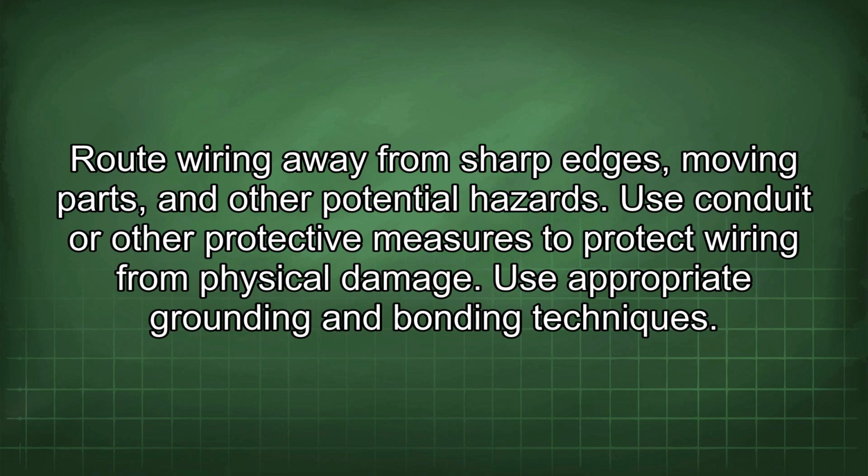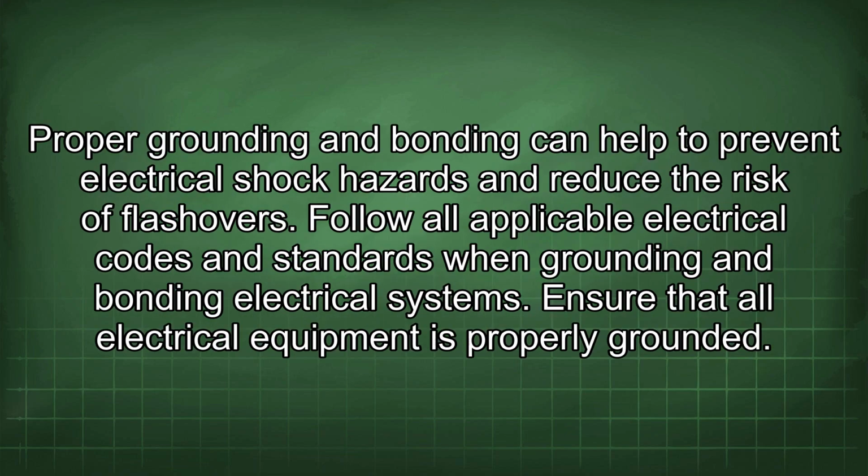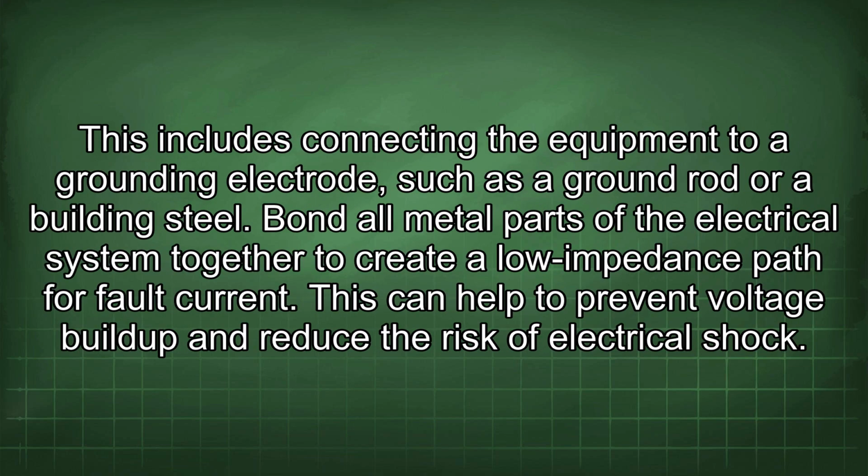Use appropriate grounding and bonding techniques. Proper grounding and bonding can help to prevent electrical shock hazards and reduce the risk of flashovers. Follow all applicable electrical codes and standards when grounding and bonding electrical systems. Ensure that all electrical equipment is properly grounded. This includes connecting the equipment to a grounding electrode, such as a ground rod or building steel. Bond all metal parts of the electrical system together to create a low impedance path for fault current.